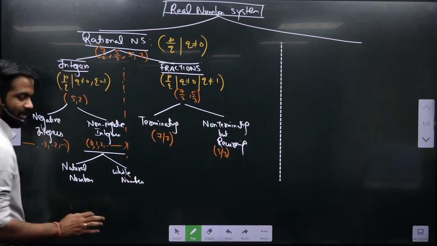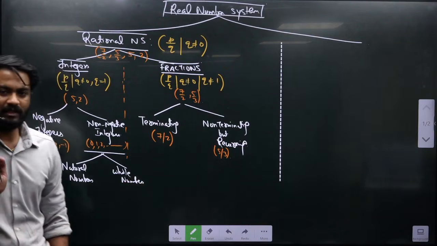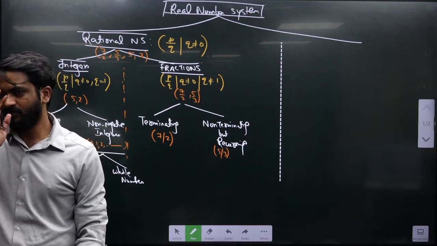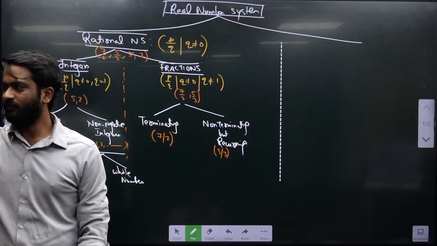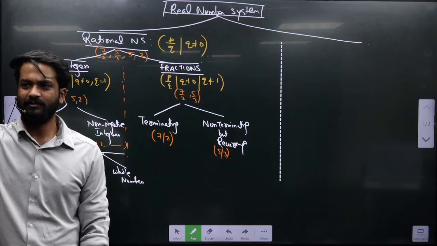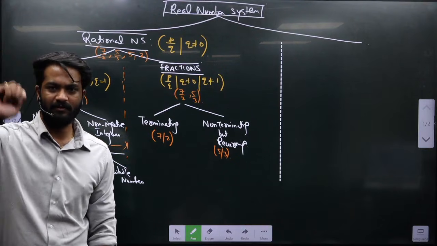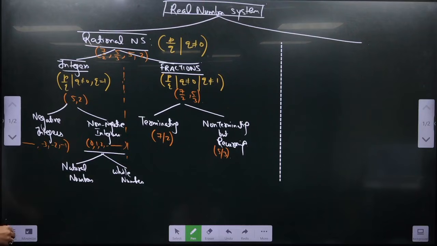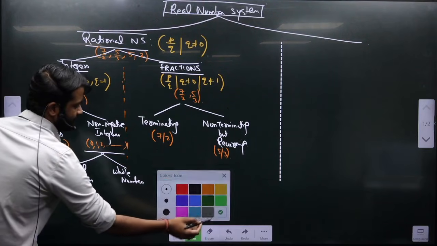Tell me very frankly, how many of you in the class don't know the difference between the natural numbers and the whole numbers? Just raise your hand. I should know the demography. How many of you don't know? Please be blunt. Anyone else? Okay.